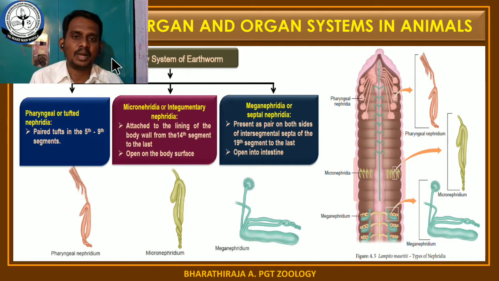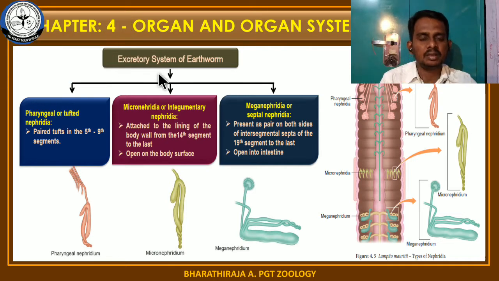This is another part in chapter number 4. That is the excretory system of earthworm, or excretory organs in Lampito mauritii. This is another topic we are going to discuss today. Before going to the topic, we must understand what is the difference between excretion and osmoregulation.